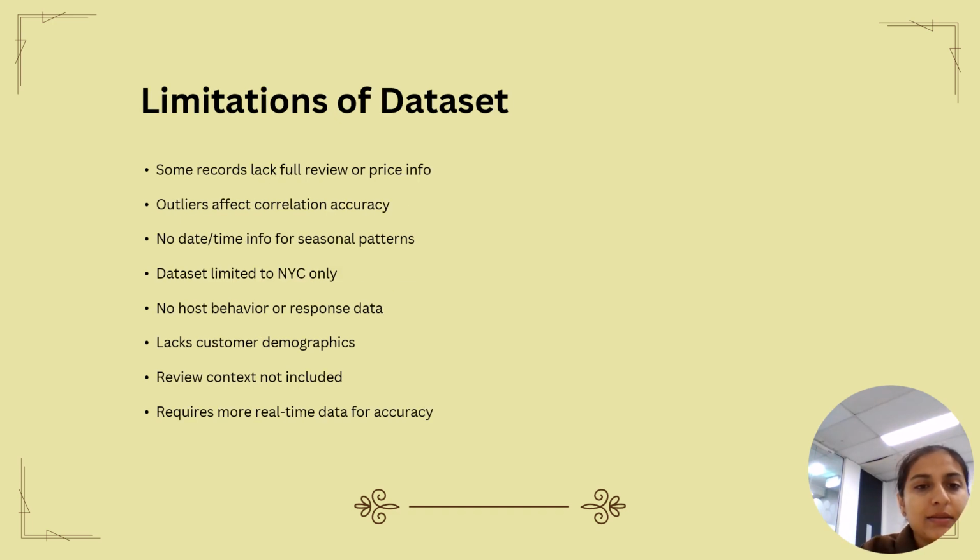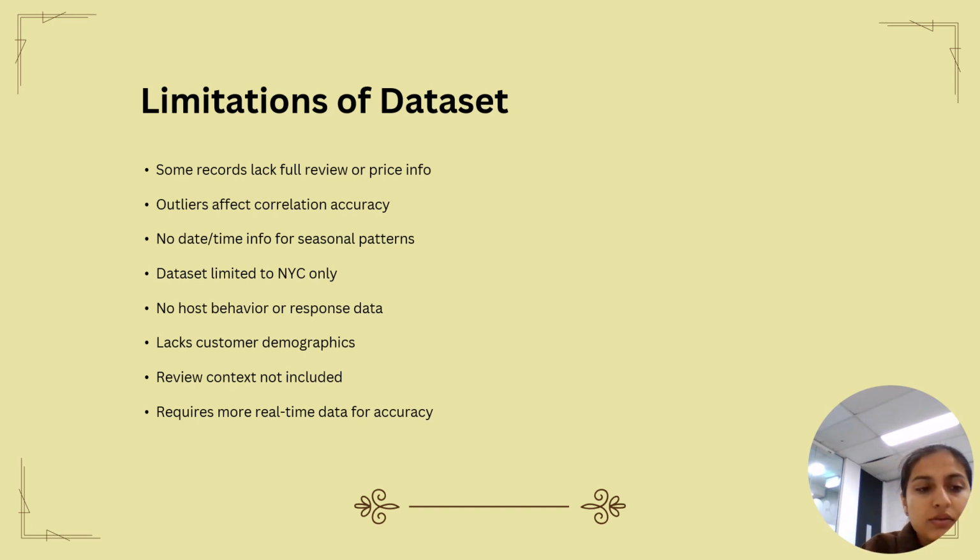So my next slide is the limitations of the data set. The data set is very helpful, but there are also issues. Some records were missing important details, like the prices and the review scores. There were also a few outliers, like listings with extremely high prices, which could also affect the results.